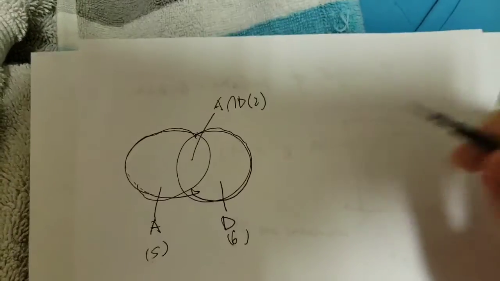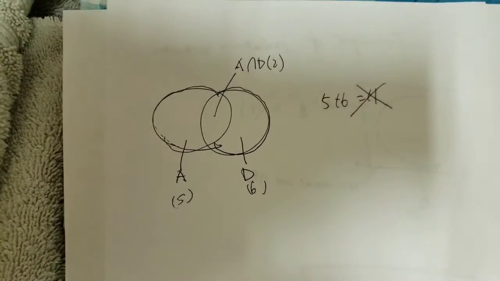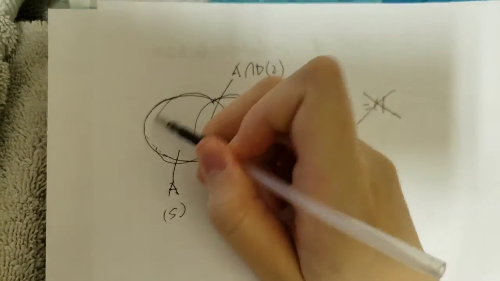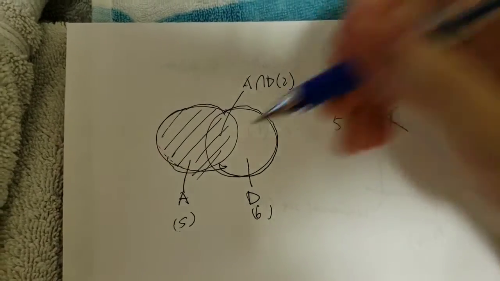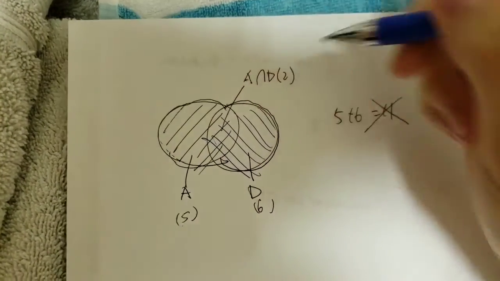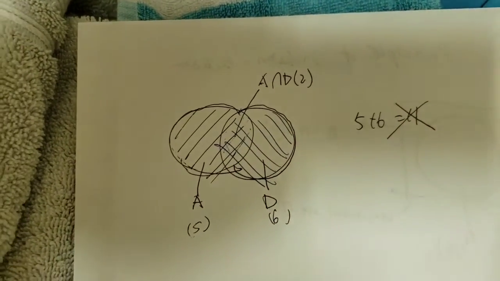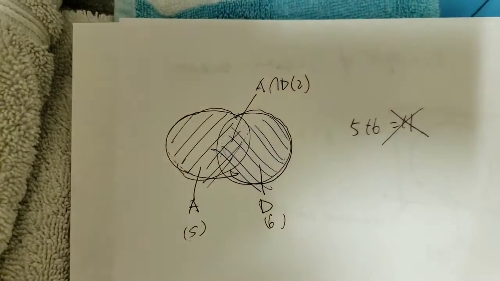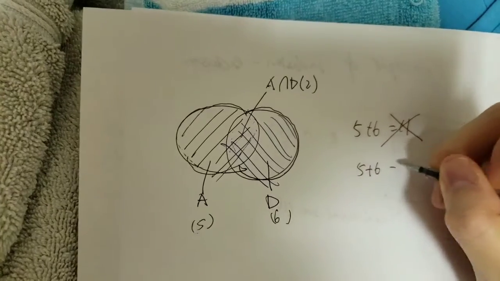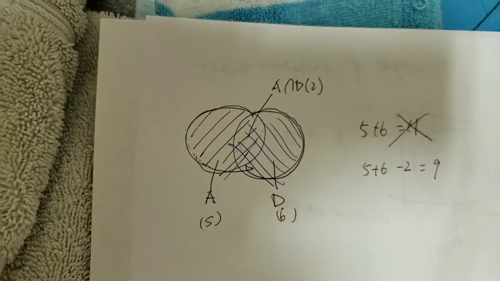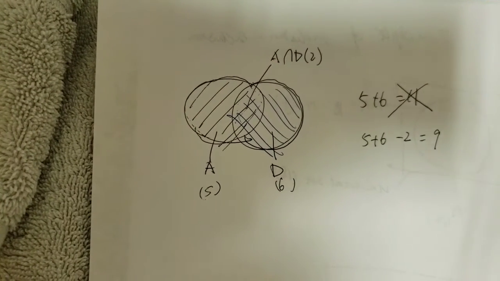So intuition tells us 5 plus 6 equals 11 people, but that is actually incorrect. So let's say we are doing 5 people adding on to 6 people. Notice how we have an overlap here of 2 people? That is why 11 is incorrect, because we are counting these 2 people twice. So the correct way of doing this would be 5 plus 6 minus 2 equals 9 people. 9 people in the class have watched at least one of the 2.